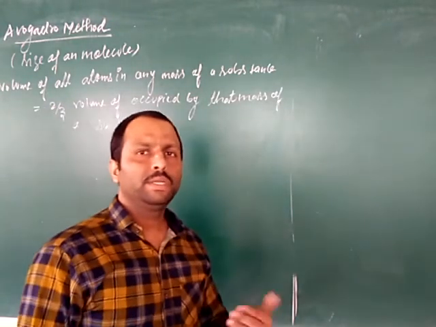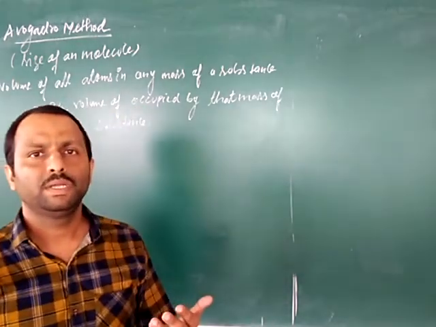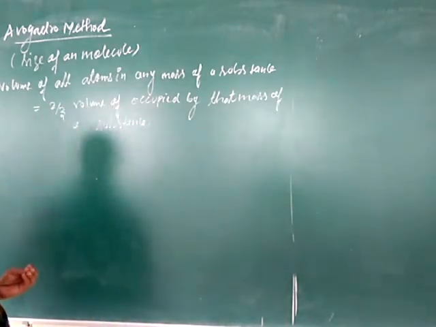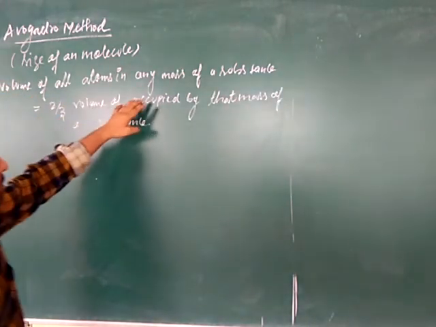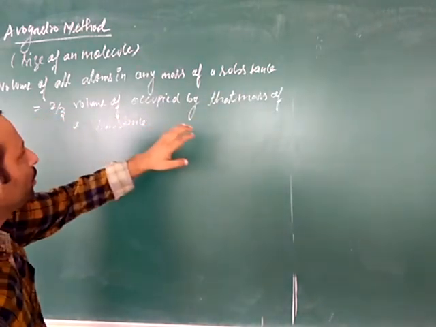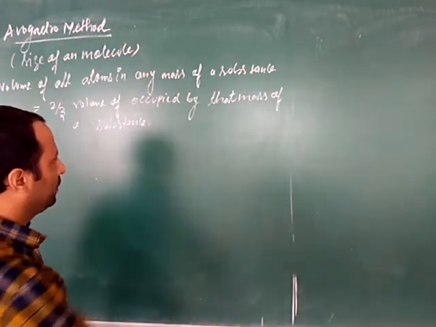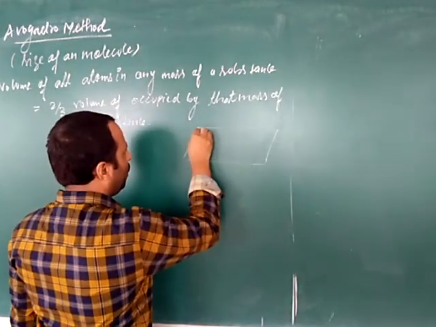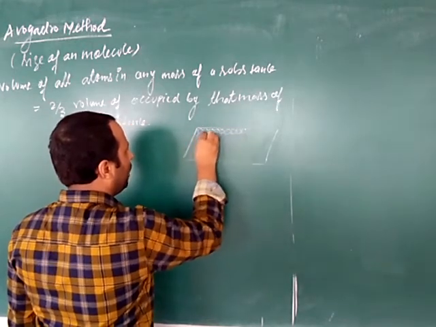So he said that his hypothesis means he has imagined, ऐसा उन्होंने कल्पना किया था. तो he has given one hypothesis like this one: the volume of all the atoms in any mass of the substance is 2/3 of the volume occupied by that mass of a substance. जैसे for example in a substance all the atoms are arranged, ठीक है, in the well definite order.